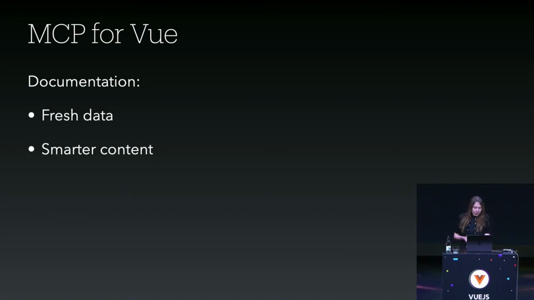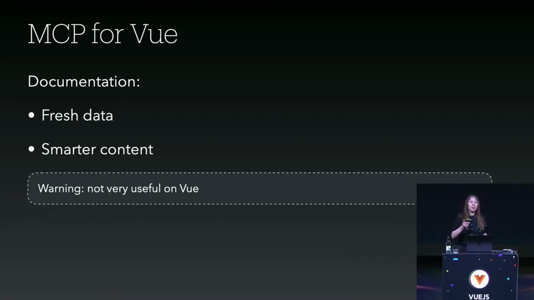Spoiler, to be honest, I did lots of tests, and I think it's not very useful on Vue. Because even on very recent features, LLMs are quite good, and they're aware of them. They know how to look for them. So I was a bit mitigated on the utility on Vue, but I still wanted to show it.